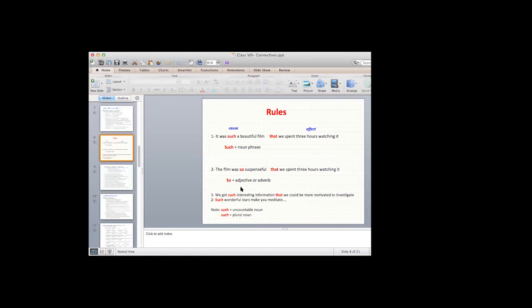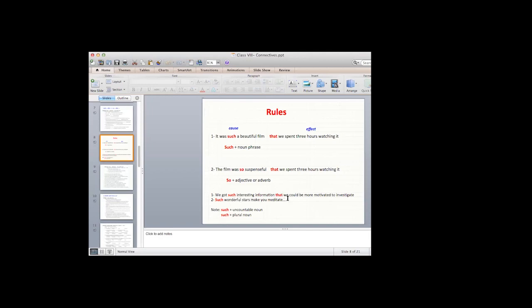Such wonderful stars make you meditate, which just means wonderful stars like these. We turn the sentence, we say this in this rewording: such wonderful stars make you meditate. Such plus uncountable noun, such plus plural noun in these cases here.